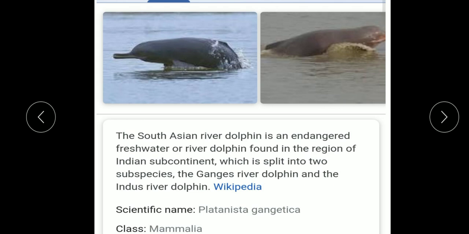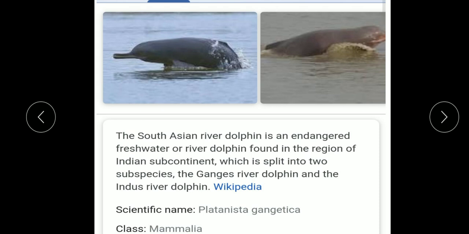Now when you talk about this Ganga river dolphin, the South Asian river dolphin is an endangered freshwater or river dolphin found in the region of the Indian subcontinent, which is split into two subspecies. The dolphin has two subspecies, the Ganga river dolphin and the Indus river dolphin. The Ganga river dolphin is grey in color and the Indus river dolphin is pinkish in color. The scientific name is Platanista gangetica, and the class is mammal.